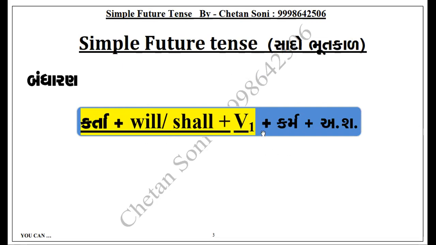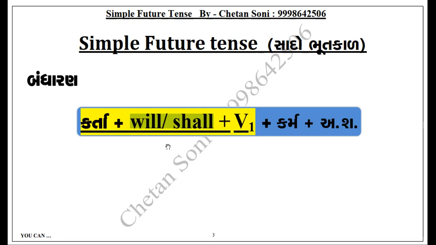I will write, she will write. Shall and will both mention future.